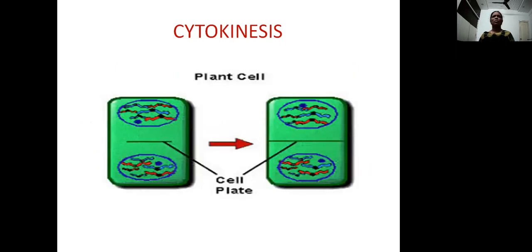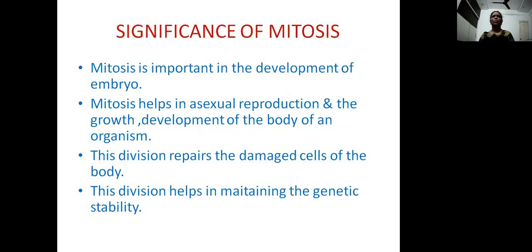This is the cell plate formation or the cytokinesis. The diagram shows the formation of the cell plate in between the two daughter nuclei which are formed at the end of the telophase. Coming to the significance of mitosis, it is very important in the development of the embryo. During the development of the embryo, the cells undergo mitotic division and produce diploid cells as a mass. Later on, they differentiate to form a plant-like structure.